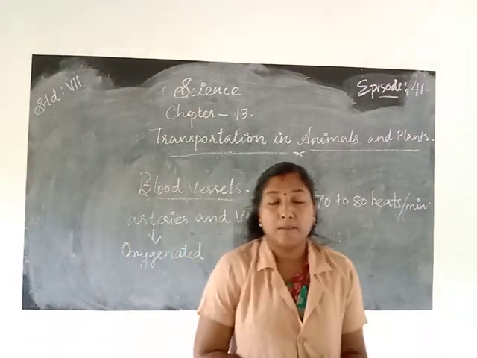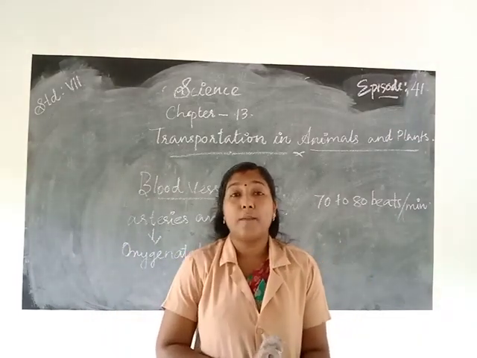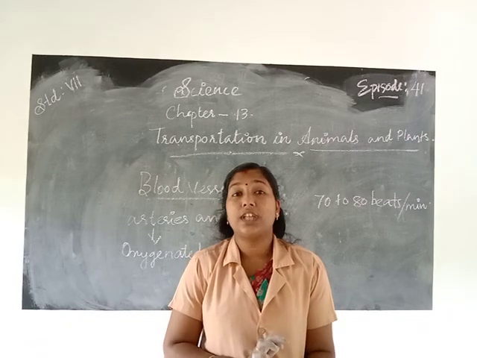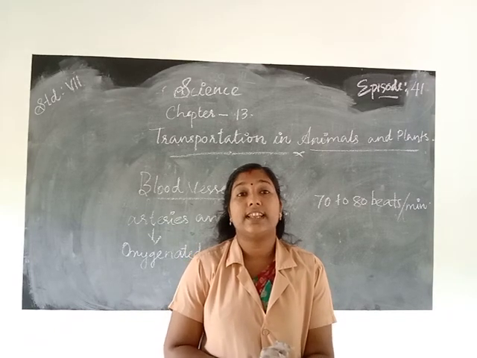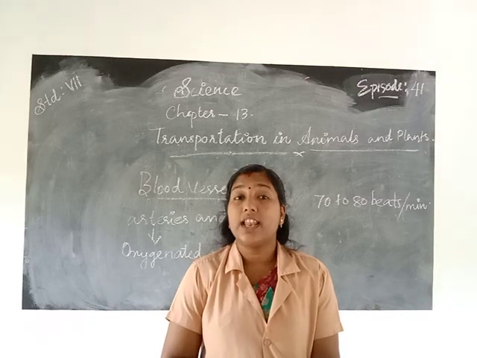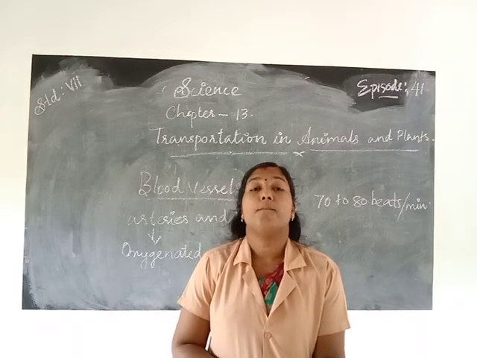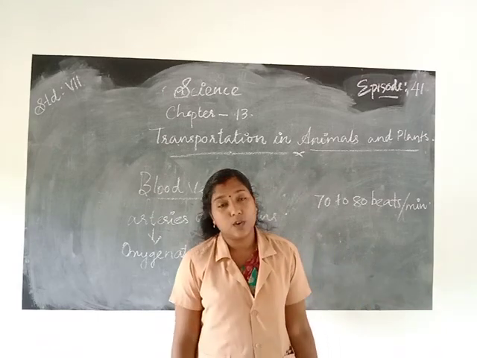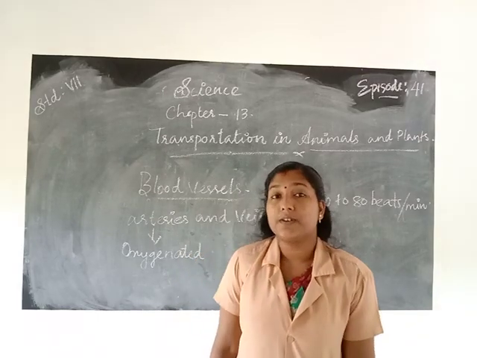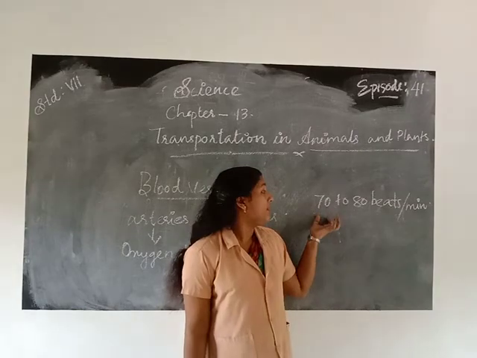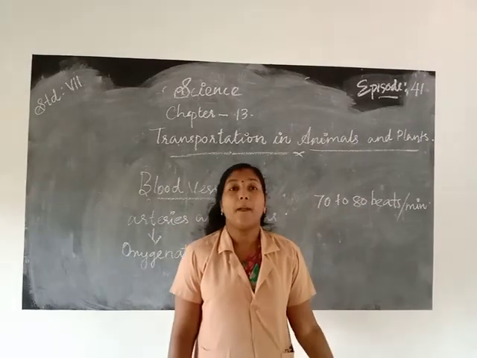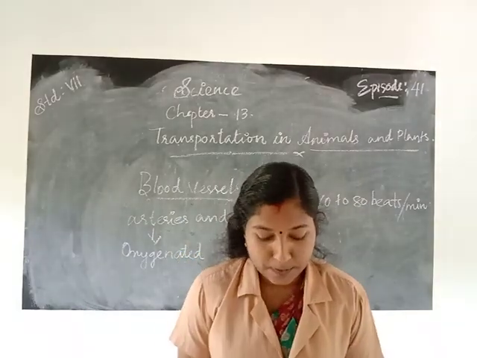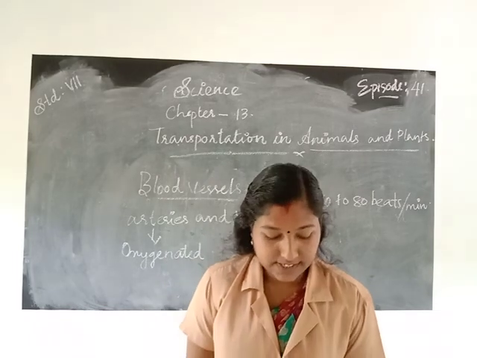Okay. What is pulse? Pulse means the throbbing caused by the flow of blood through the arteries. Due to that, there is a throbbing we can feel, so that is called a pulse. Pulse rate means the number of beats per minute. A resting person has 70 to 80 beats per minute. That is called a pulse rate.